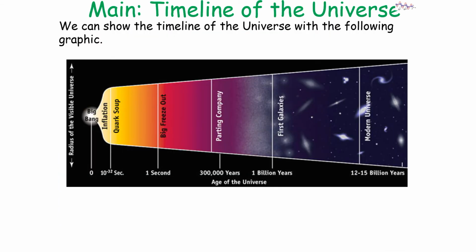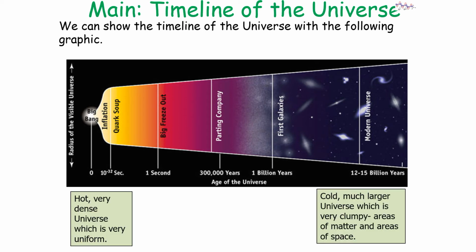So we can show a timeline of the universe with the following graphic. With the Big Bang model, it's the idea that we have a very hot, very dense universe at the start, but we then got a cold, much larger universe which is clumpy with areas of matter and areas of space 13.7 billion years after this fact.